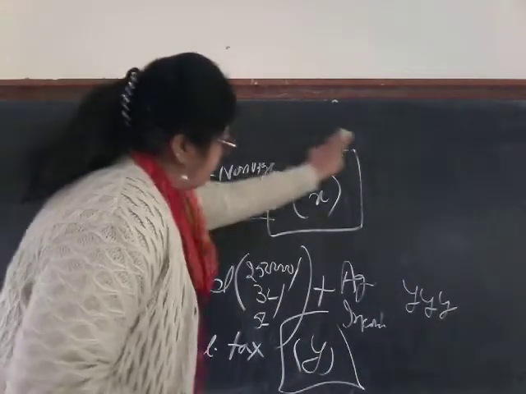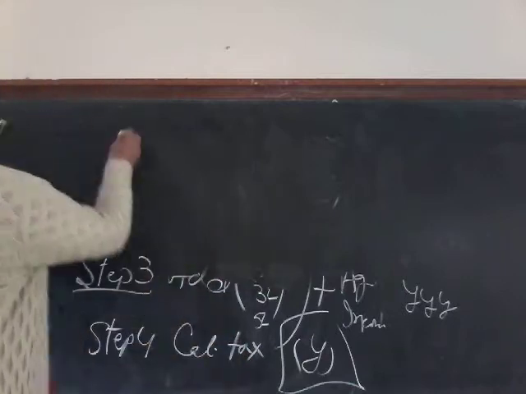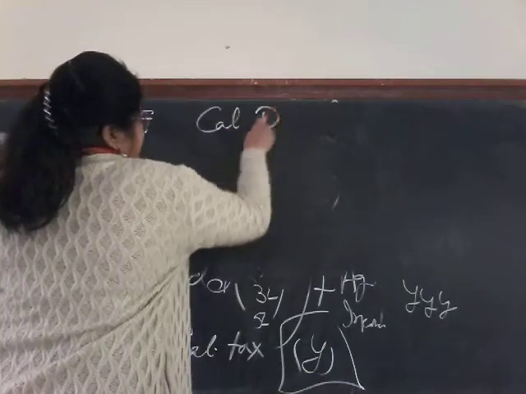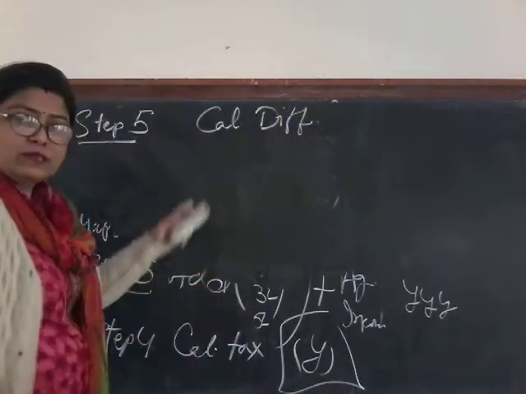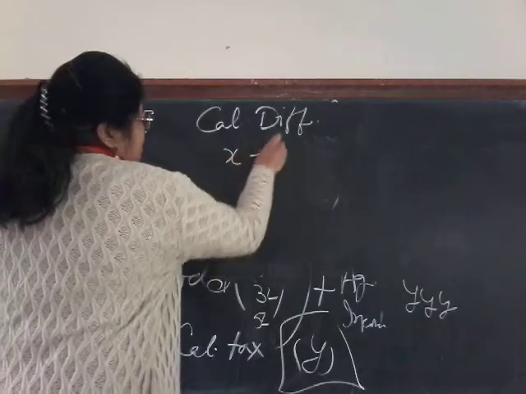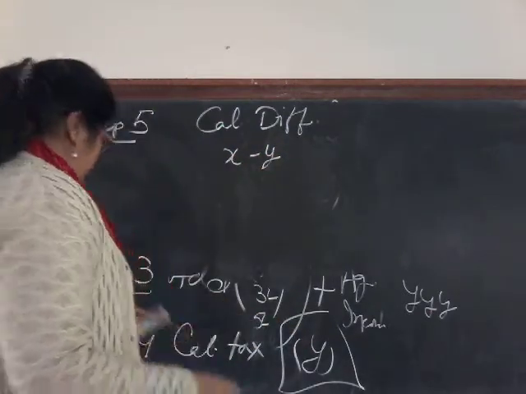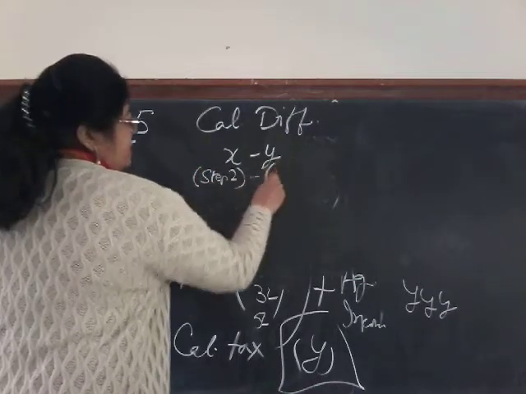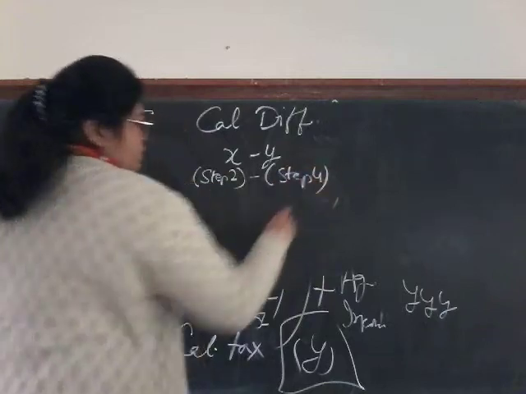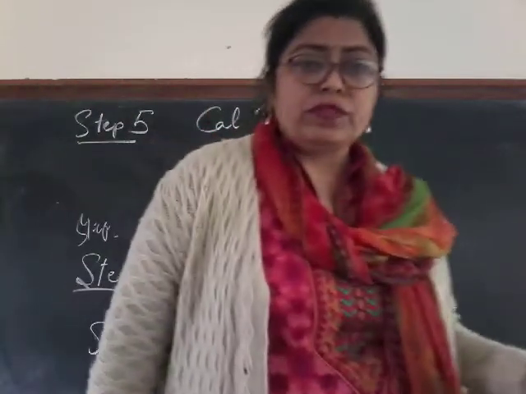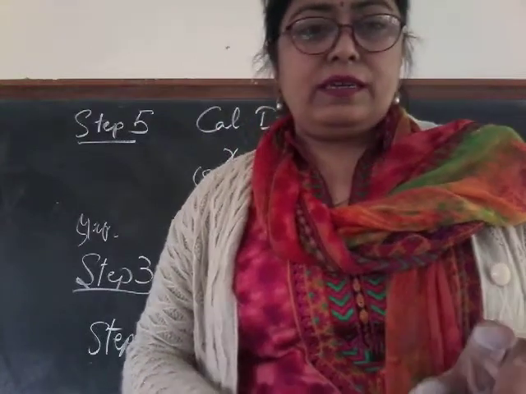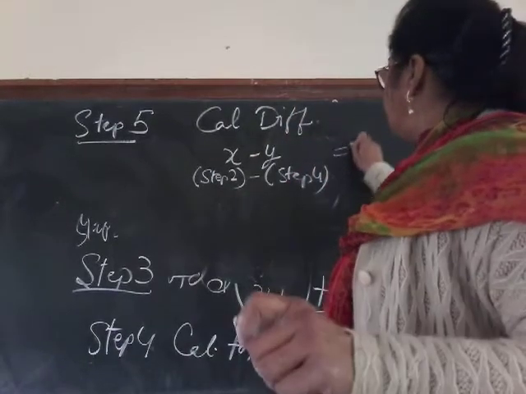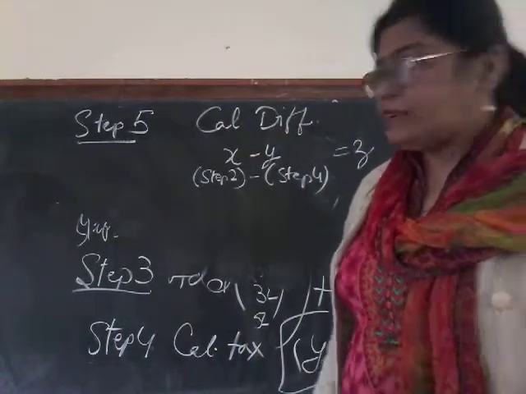So step 5 is calculate the difference. The tax we calculated earlier, that is x, minus y, the tax we calculated now. So you can say the tax calculated in step 2 minus the tax calculated in step 4. Let's say that difference is z.